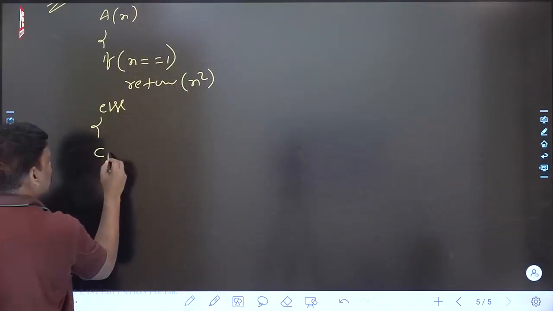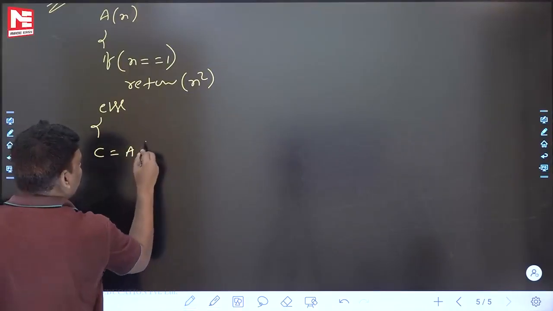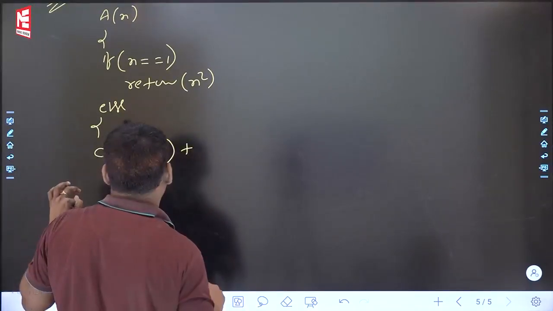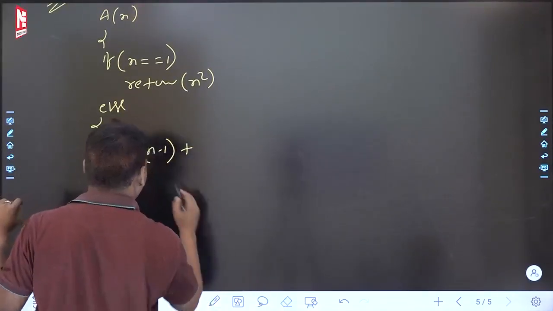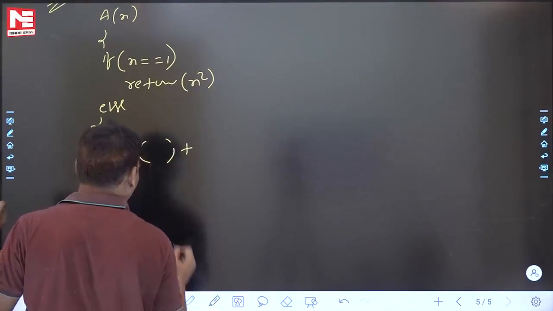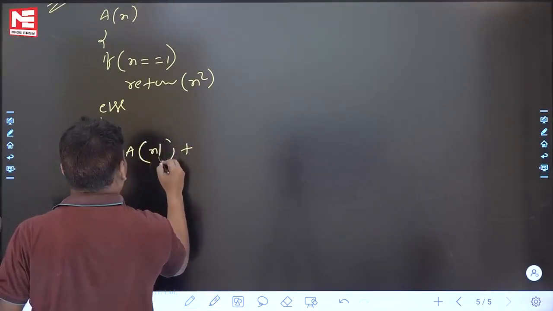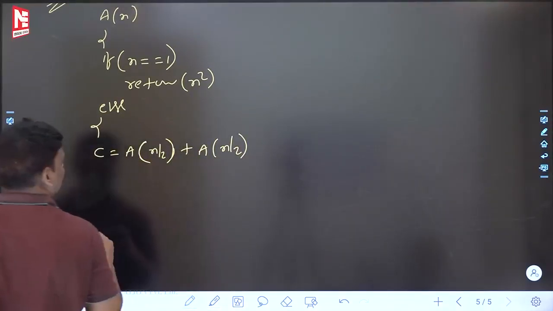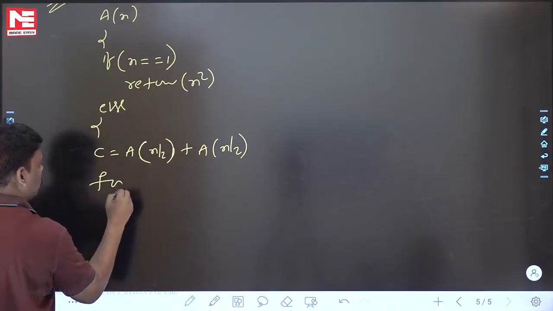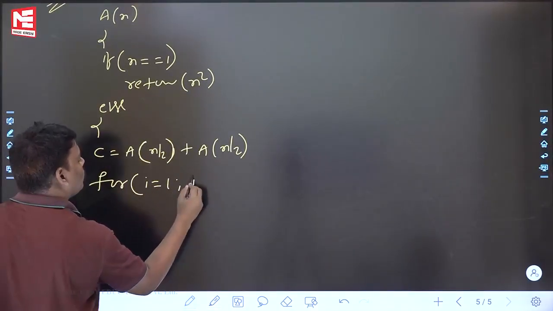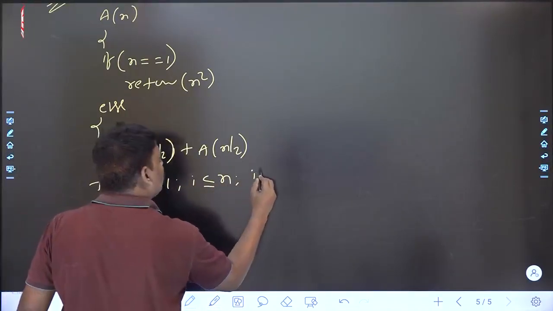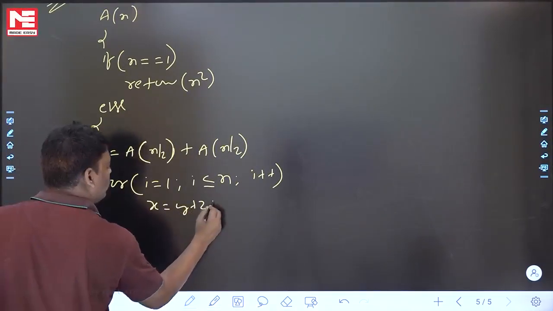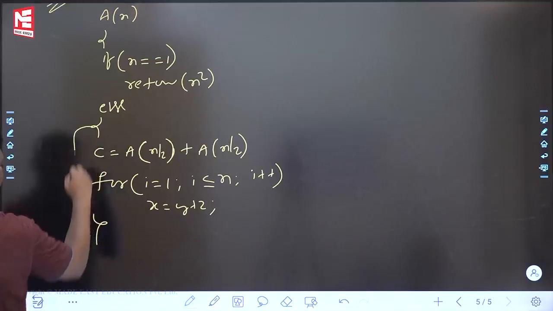Carefully listen, else C is equal to A of n by 2 plus A of n by 2. Next one, for I is equal to 1, I less than or equal to n, I plus plus, x is equal to y plus z. Right? Something like this. Some program I have to write.